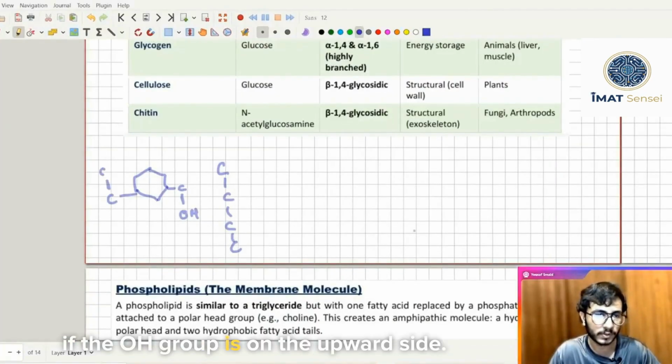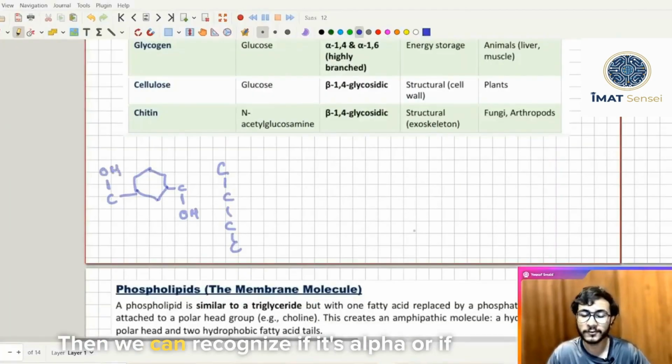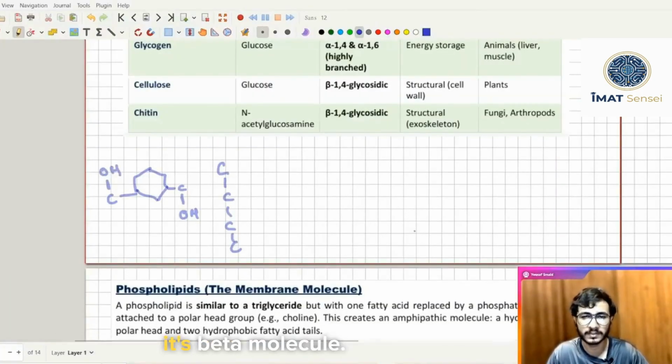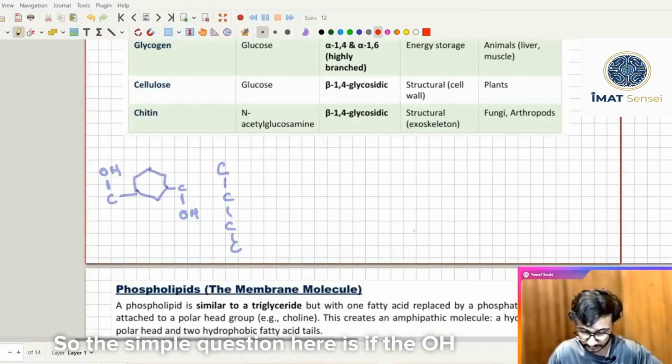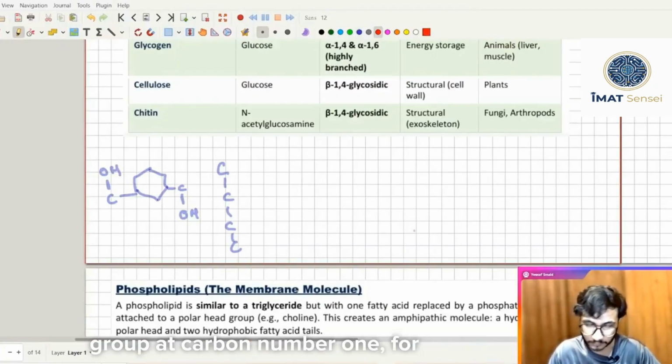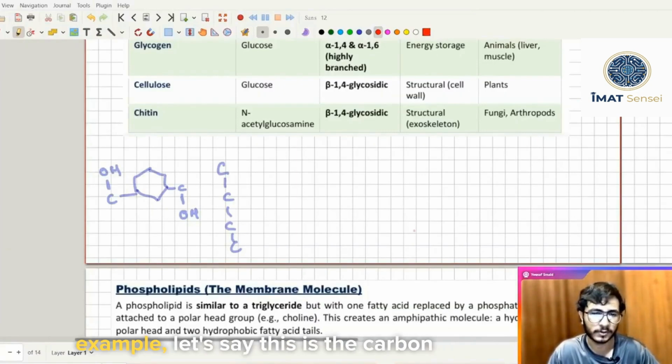So the simple question here is whether the OH group at carbon number 1 is on the downside or the upward side.